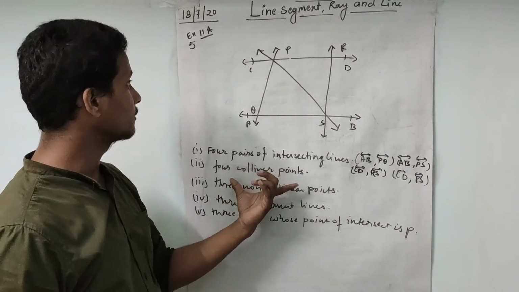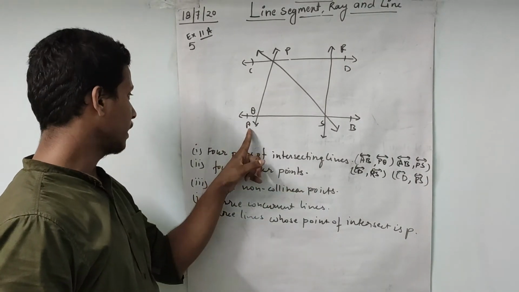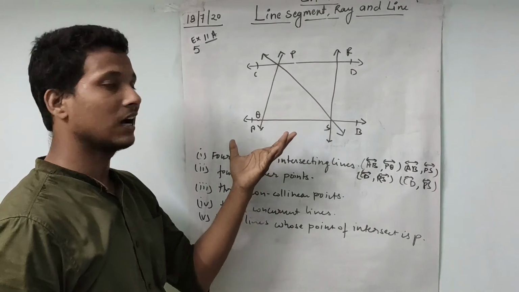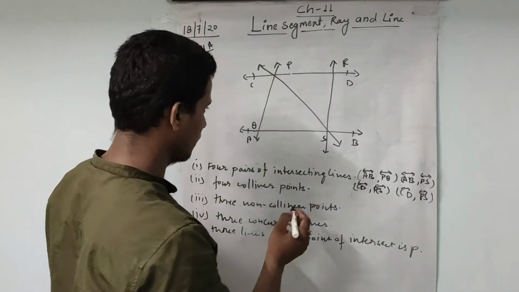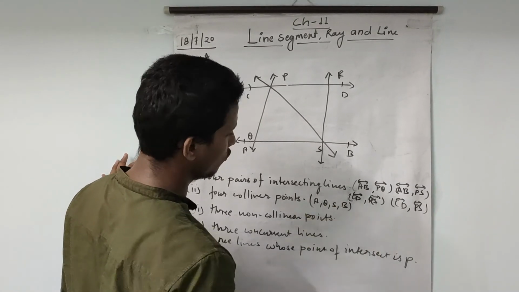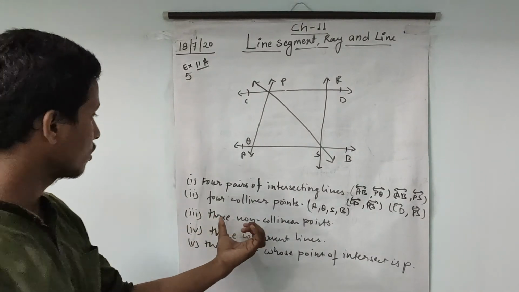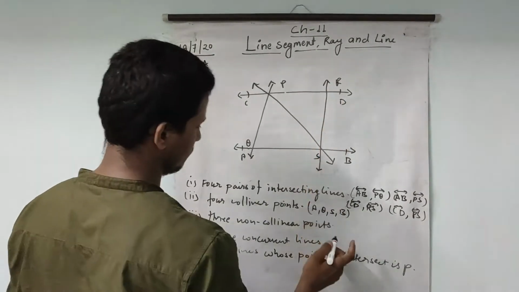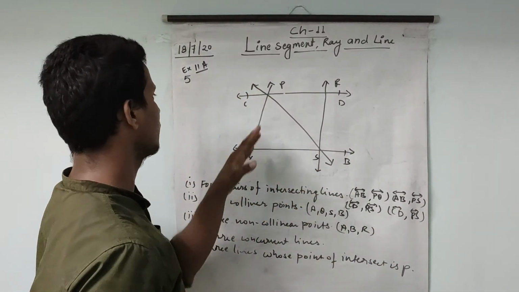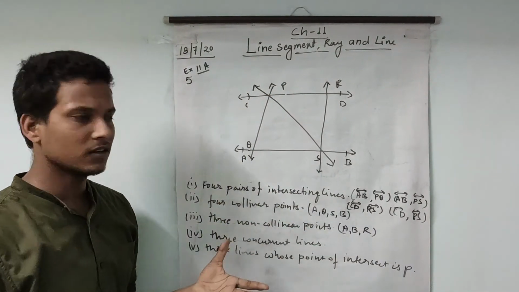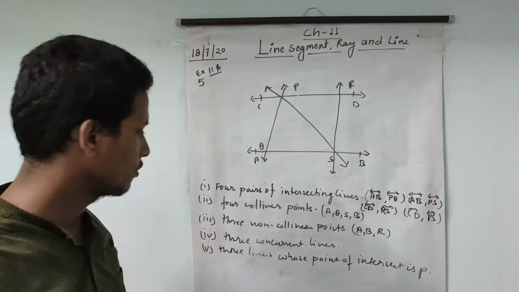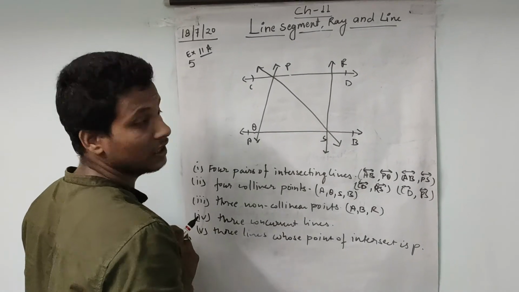Four collinear points. See here, A is one point, Q is another point, S is another point, and B is another point. All these points lie on the line AB. So A, Q, S and B are the collinear points. Next, three non-collinear points. Take any points A, B and R. You can write A, B and C also, or A, B and P also. They have to be non-collinear, which means they do not lie on the same line. One is on this line, one is on this line, then they are non-collinear.